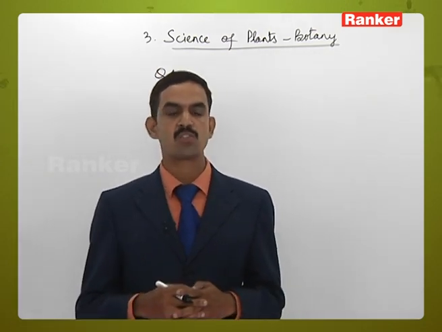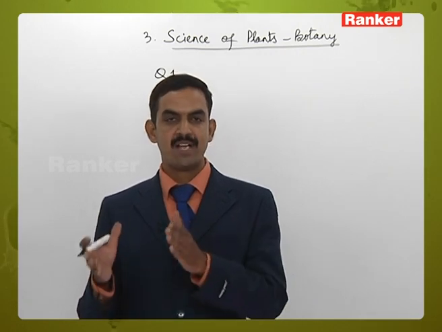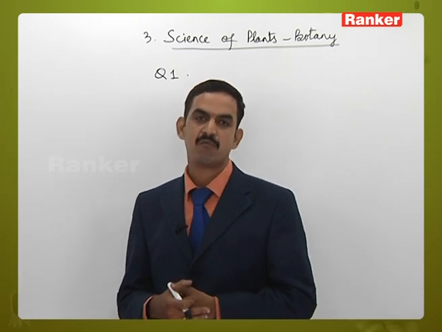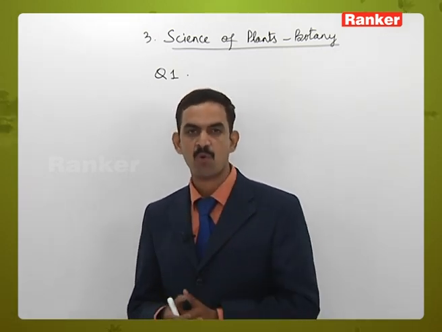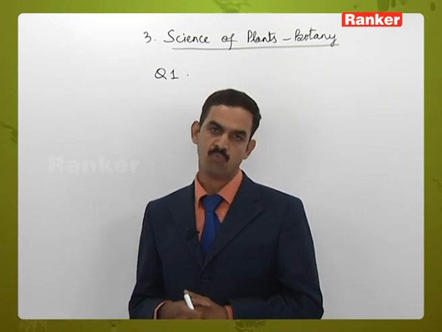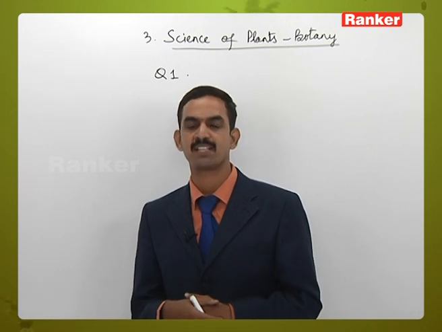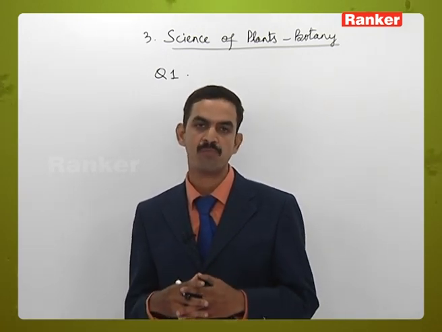Here bryophytes are the first organisms which are established on the land, and these are called the amphibians of the plant kingdom. That is, they have the ability to survive on the land and also in water. That is one of the most important or special features exhibited by the Bryophyta group of plants.